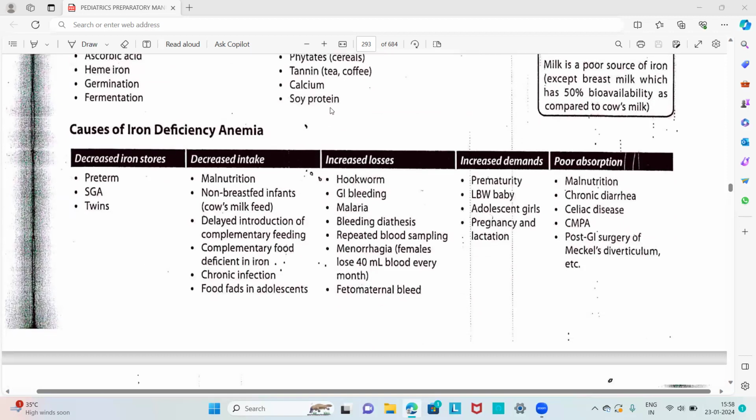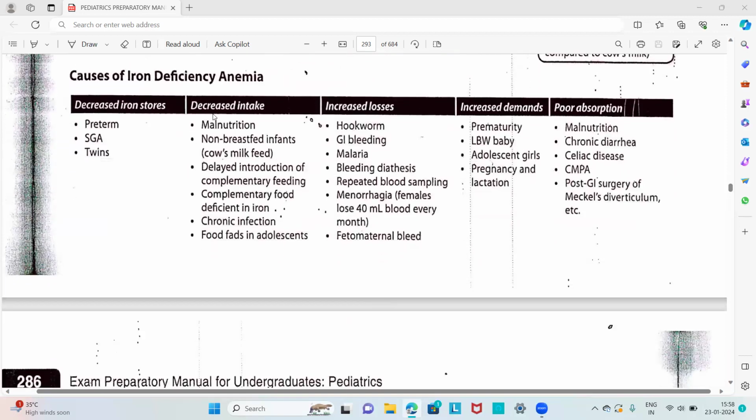Then the important sub-question, regarding the causes of iron deficiency anemia. The causes are divided under different headings: decreased iron stores, decreased intake of iron, increased losses through bleeding and hookworm infestation, increased demands during certain conditions, and also poor absorption. So these are the headings on which the causes are divided. There are five headings. The first heading is decreased iron stores, that is in the case of preterm and small for gestational age babies and twins.